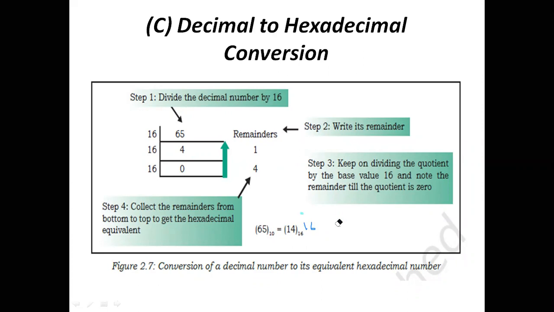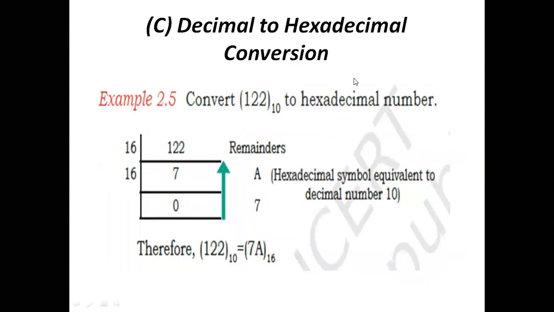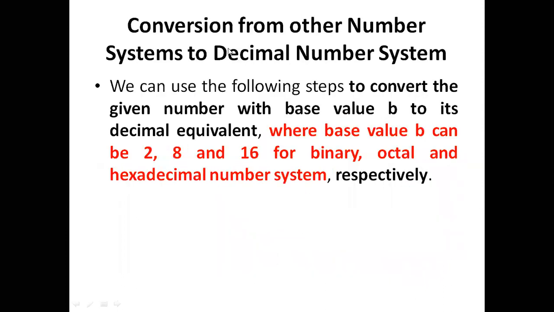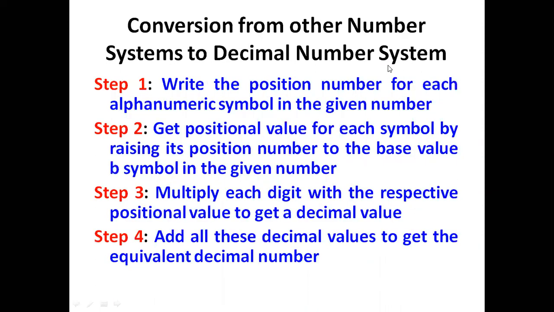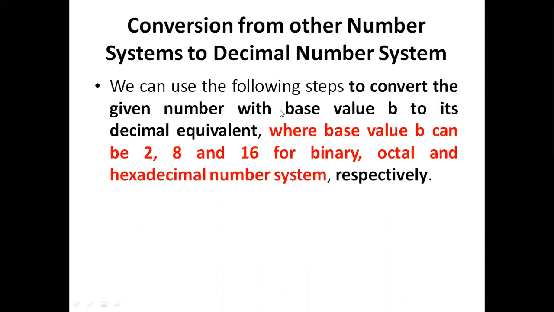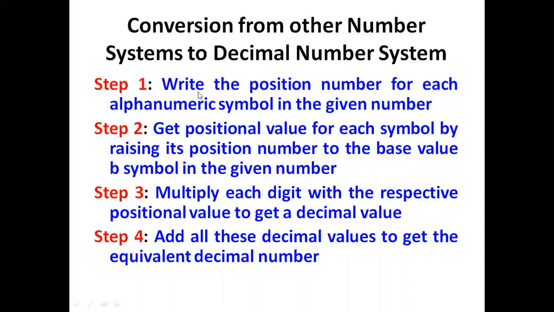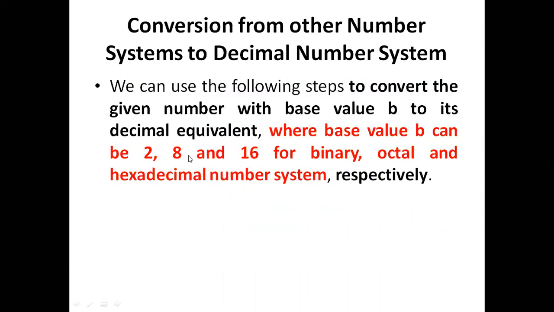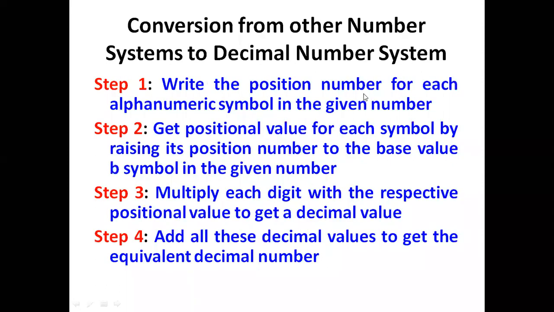In this manner we convert values from decimal to hexadecimal. Now we are going to see conversion from other number systems to the decimal number system. Here we need to remember some of the base values: 2, 8, 16. And write the position of each alphanumeric symbol in the given number.